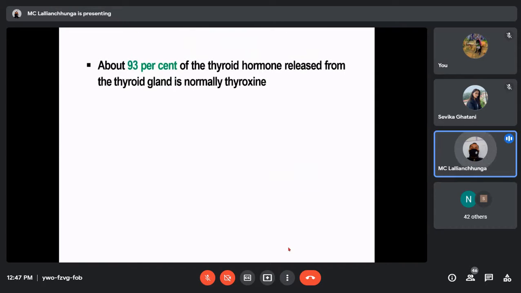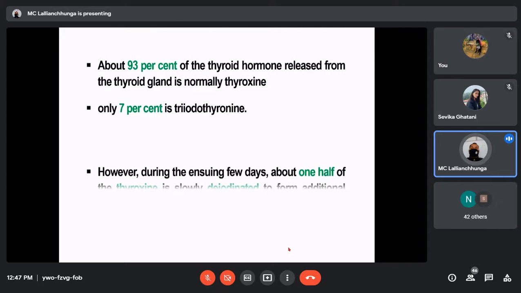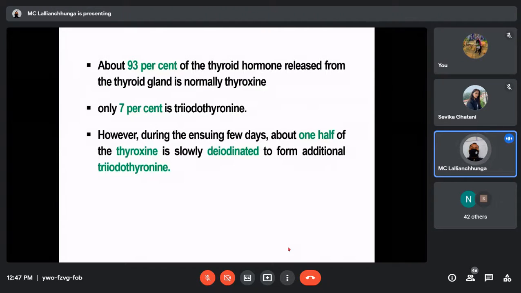About 93% of the thyroid hormone released into the bloodstream is T4, as you already know, and only 7% is T3. However, during the ensuing days, about one half of the thyroxine is slowly deiodinated to form additional T3. That you already know, I've already told you. Most of the T4 is eventually converted into T3 inside the target cell. Or we can simply say that the active thyroid hormone is T3.